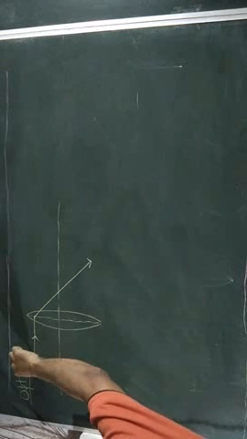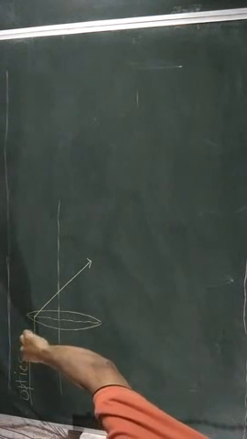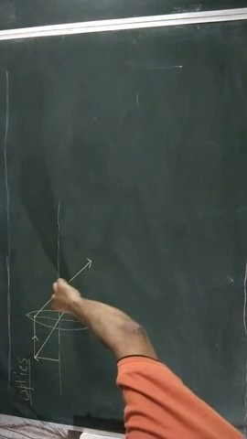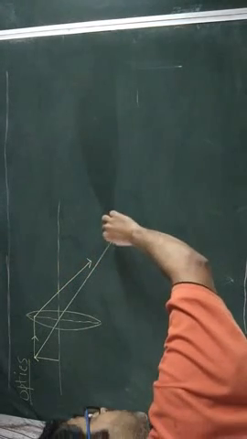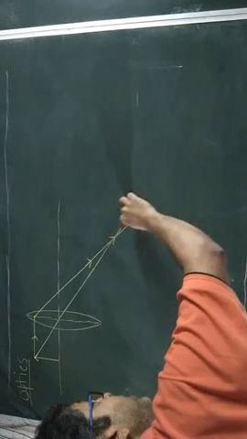And if a second ray is considered which passes through the optical center, it follows its path undeviated. So definitely these two rays will meet at a certain point,